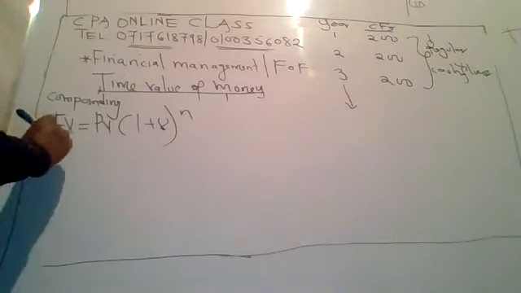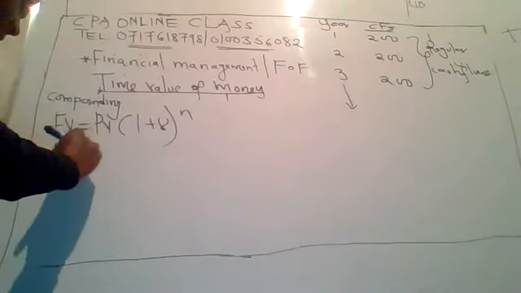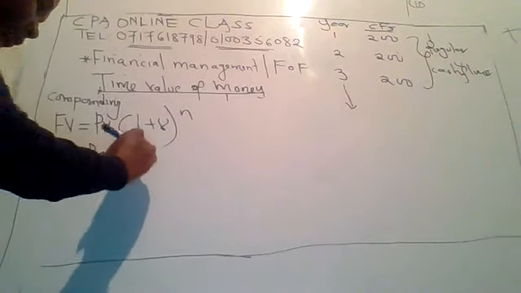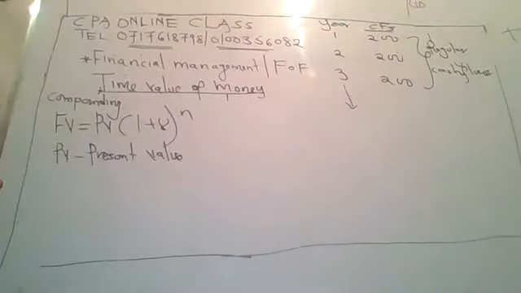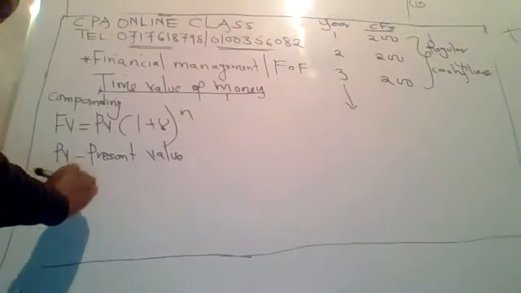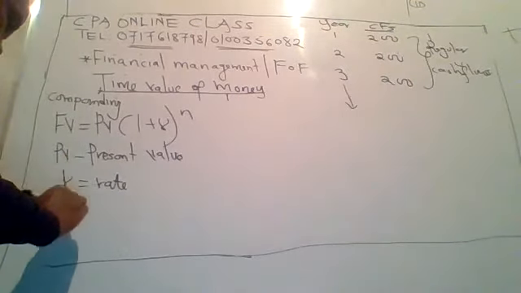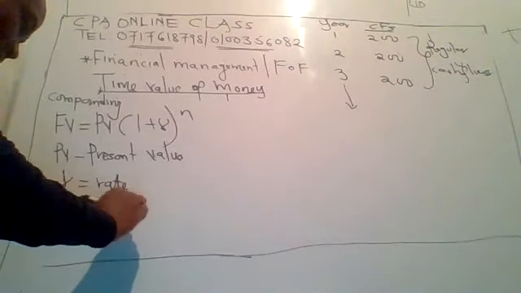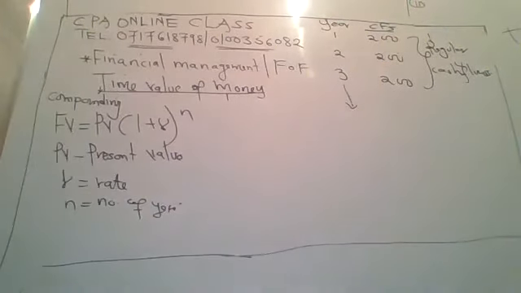PV is the present value, so they will give you the present value, r is the rate, and n is the number of years. So this is the formula for getting the future value using a lump sum. And for those who are doing diploma, you can refer to the May 2016 question 3.